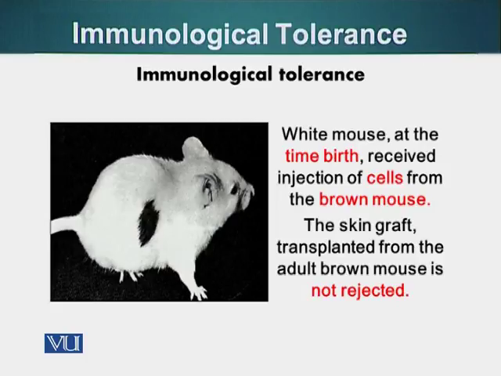Here's a white mouse. At the time of birth, it received an injection of cells from a brown mouse. At a later stage, a skin graft from the brown mouse was transplanted onto this white mouse, and there was no immune rejection. This transplant was tolerated by the white mouse, because the cells from the brown mouse were present early on at the embryonic stage or right after birth, so our immune system recognized those cells as self cells. So any tissue from that particular mouse will be accepted by this white mouse now.